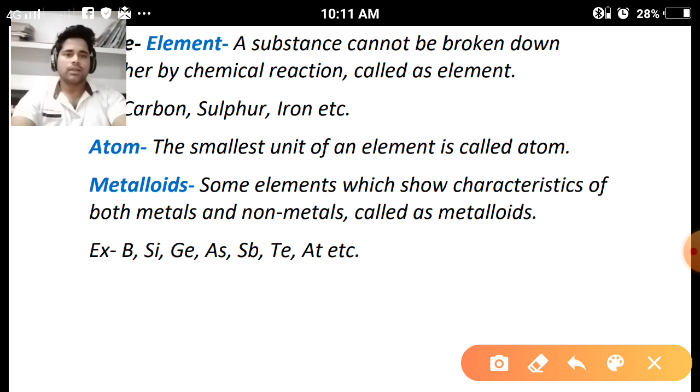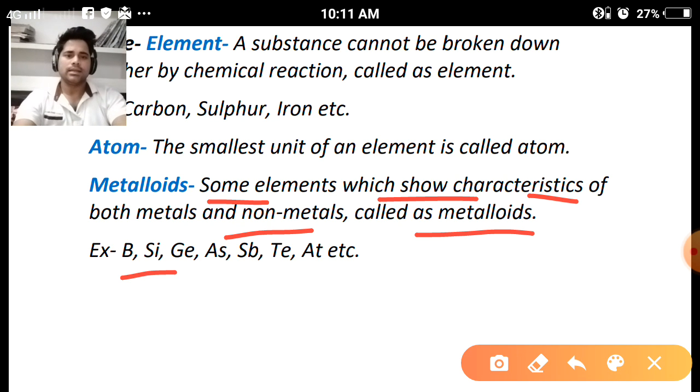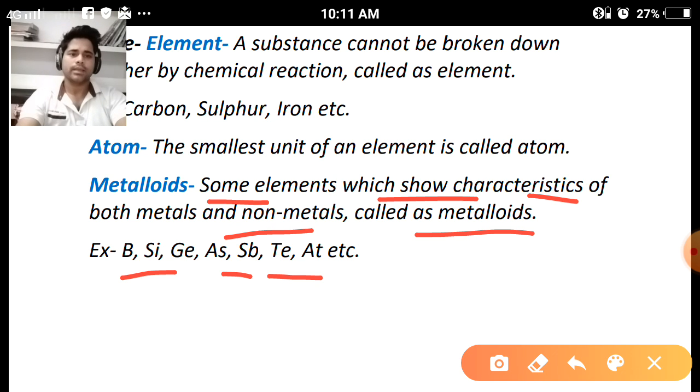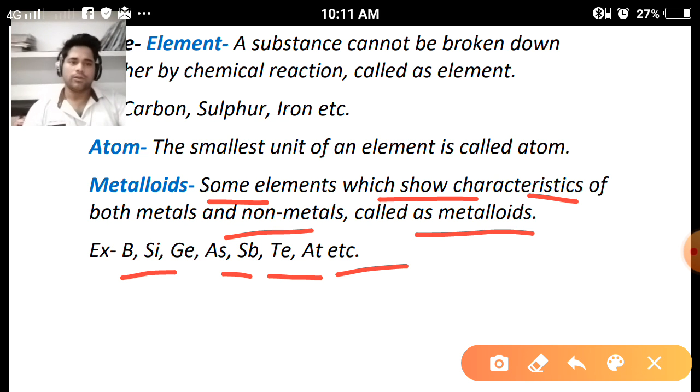Now last, metalloids. What are metalloids? Some elements which show characteristics of both metals and non-metals are called metalloids. It means they show the properties of both metals and non-metals, but they are few in number. Examples: boron, silicon, germanium, arsenic, antimony, tellurium, and astatine. So this was about the metalloids.